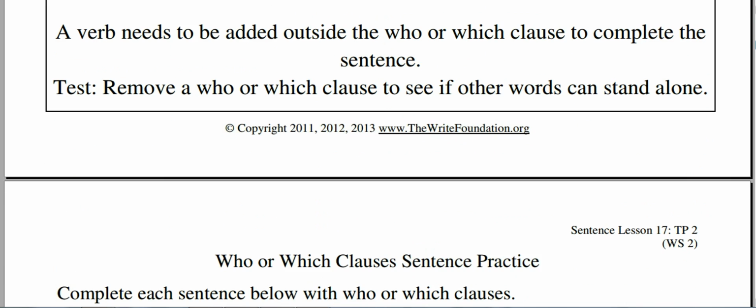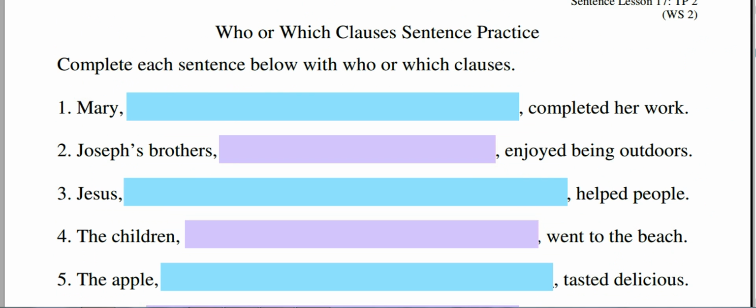Now turn to worksheet 2, and we're going to go ahead and complete these. So Mary, remember we're going to do who with people, which with things. So we're going to say Mary, who was very tired, completed her work. Notice that is set off by commas, which should already be there.